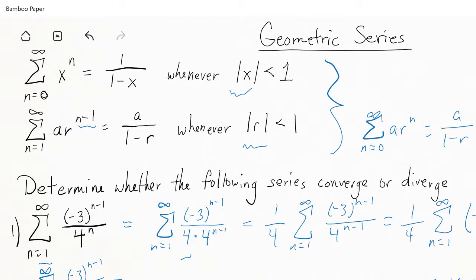That whole thing ends up equaling, well, our a is 1/4, so we plug that in up top, so you get 1/4, and then our r value is negative 3/4, so we get 1 minus negative 3/4. Notice that's the same thing as 1 plus 3/4, and we can write this as 1 over 4 times the quantity 1 plus 3/4. Well, if we distribute that 4 on through, you get 1 over 4 plus 3, or just 1/7